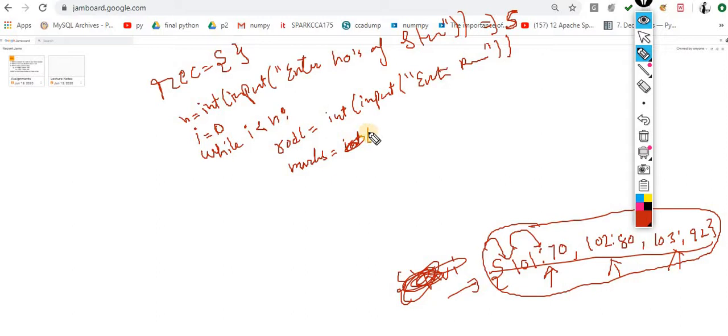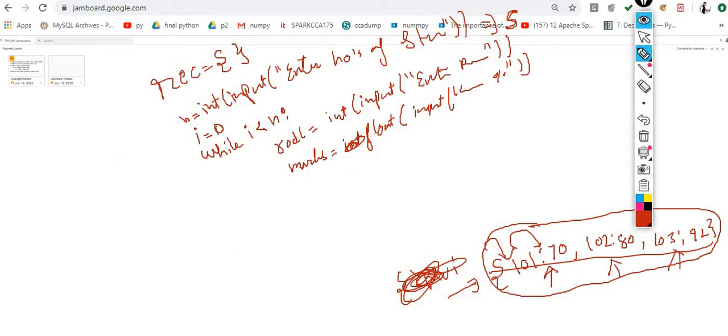Not int, you can convert it into float of input of "enter percentage". You ask these two credentials from the user, the roll number and the marks. Now you have to enter this thing into the dictionary.